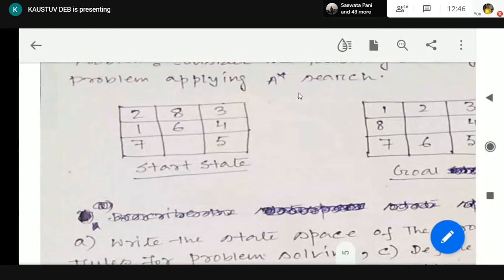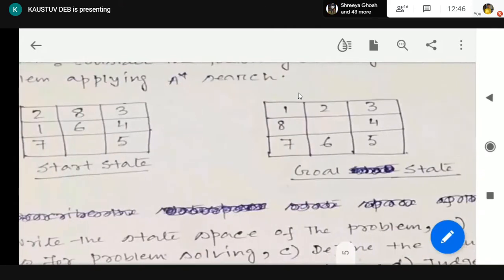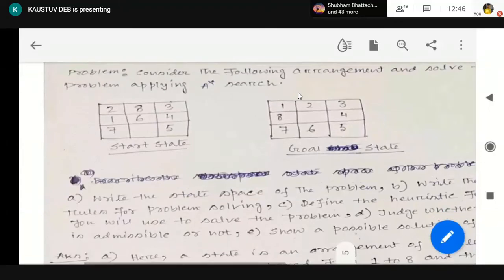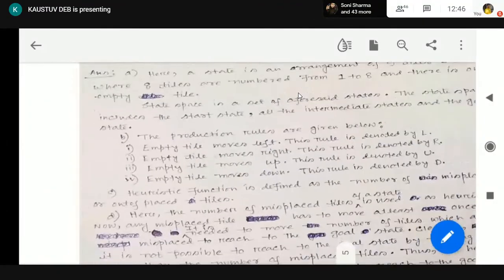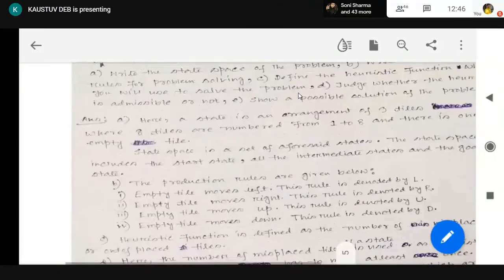We have got the start state, the goal state, and we are going to get the intermediate states as well. The set of all these states, a collection of all these states, will give us the state space.